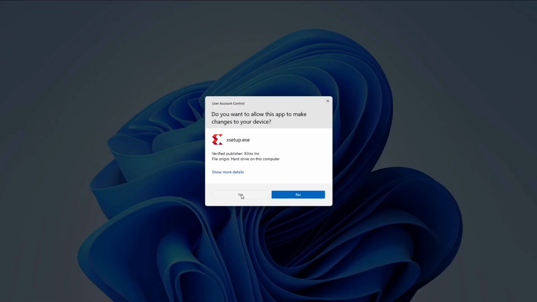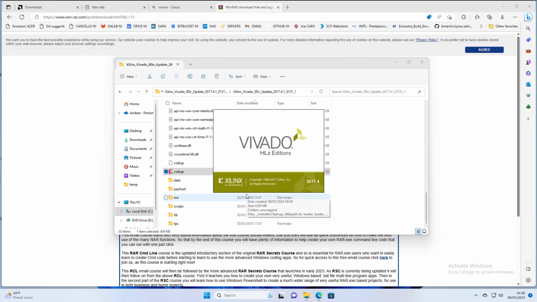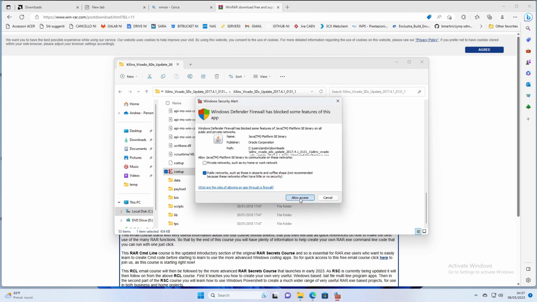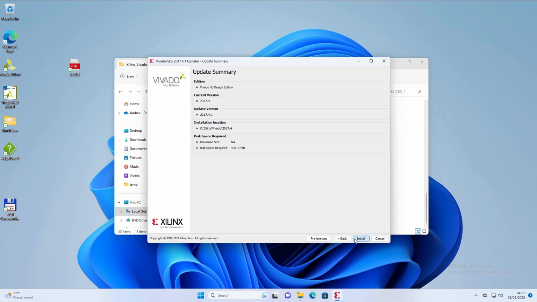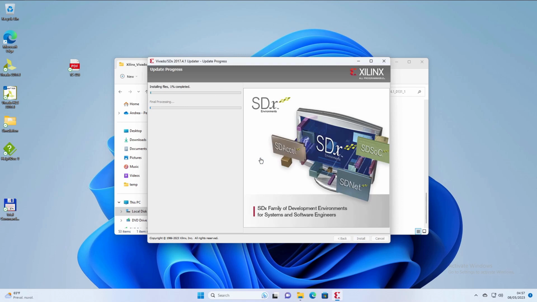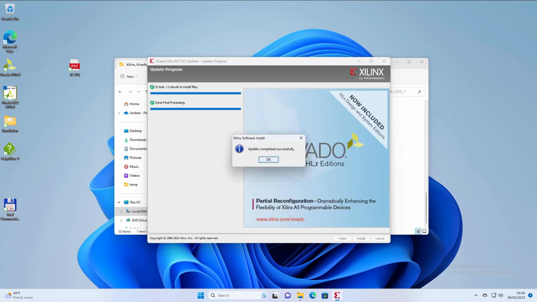Execute the setup file to update Vivado. Now Xilinx tools are successfully installed on your computer.